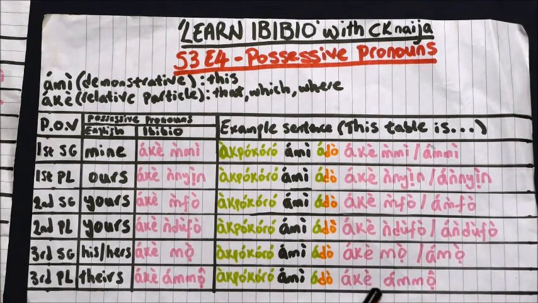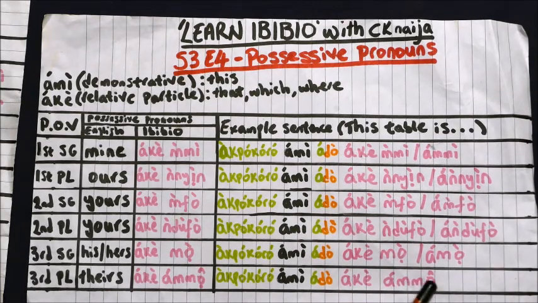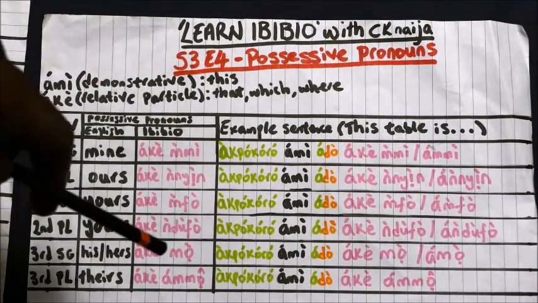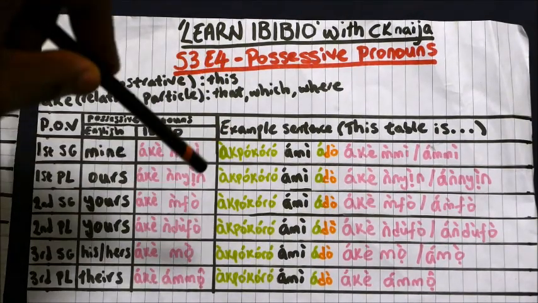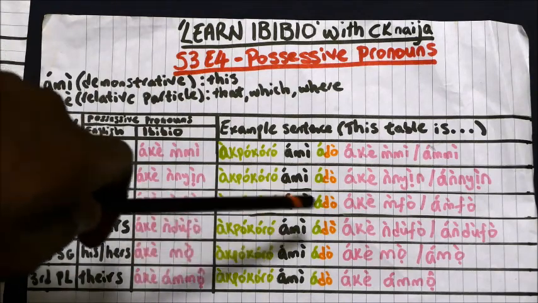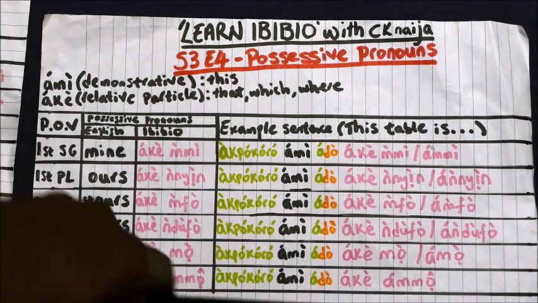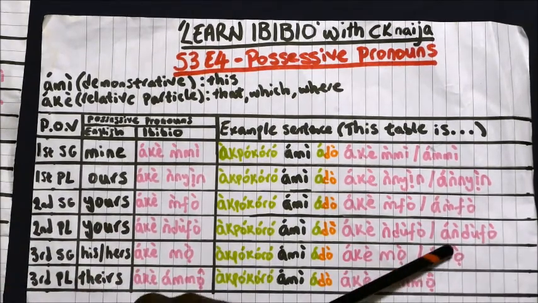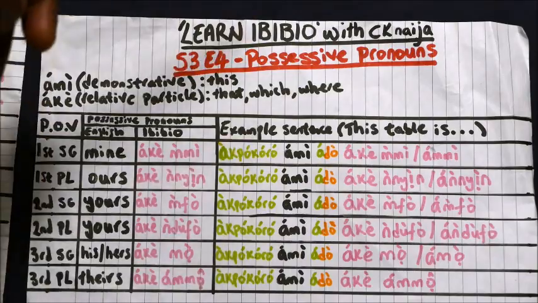If we try to amalgamate these two words together, we would get a word that started with two A's with two high tones, so it wouldn't really make sense. So for the third person plural possessive pronoun, there is only one way to say it, which is ake amo. You have to say the long version rather than these amalgamated versions.